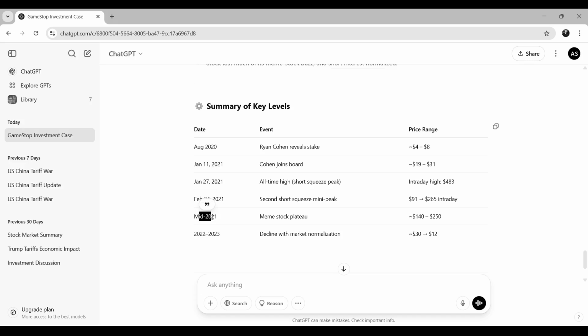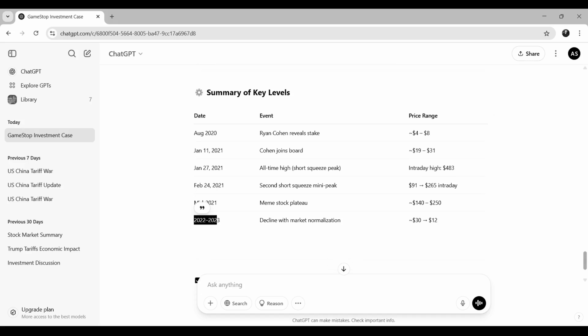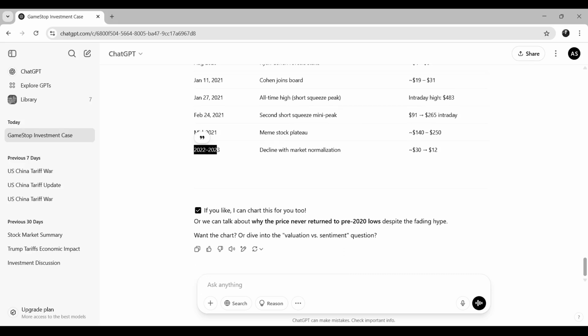Mid 2025, meme stock plateau $140 to $250, and then by 2022-23, decline with market normalization back to $30 to $12. So this was what happened here. Now in these kinds of situations, there were retail investors and there were hedge funds, and both of them have their own theories about what actually happened here. And as an investor, what you can learn from this case